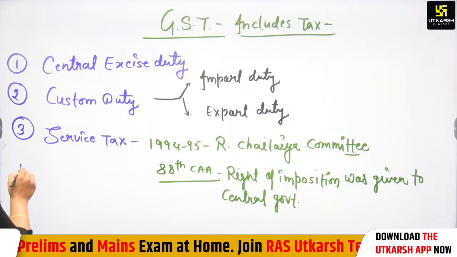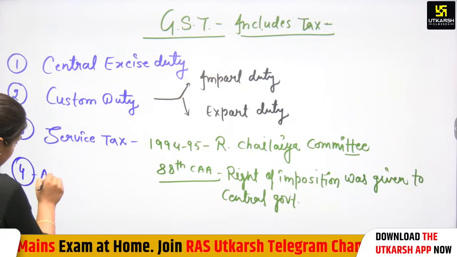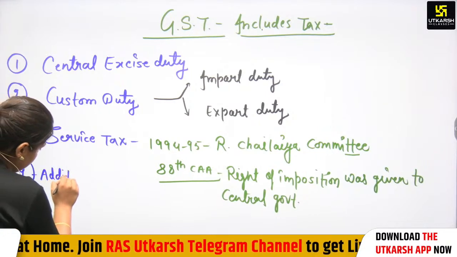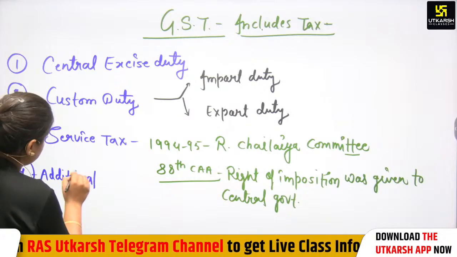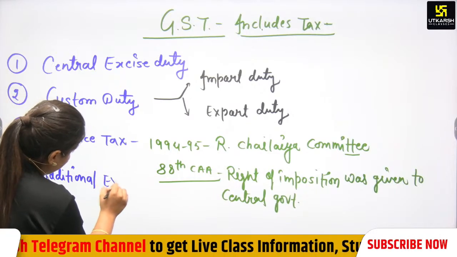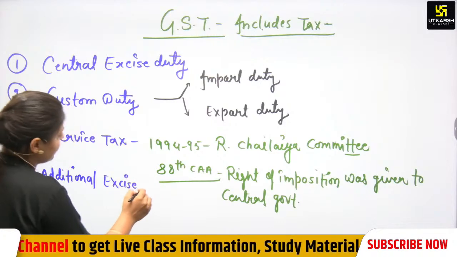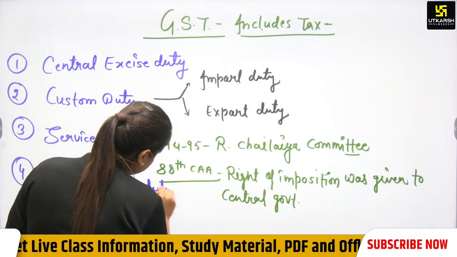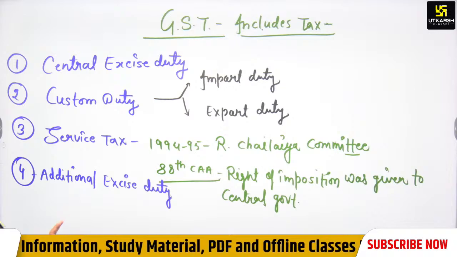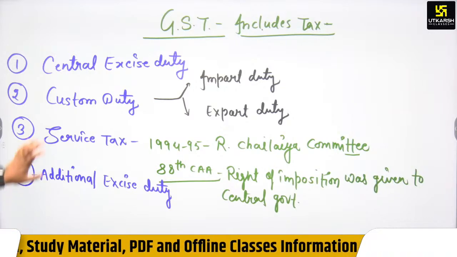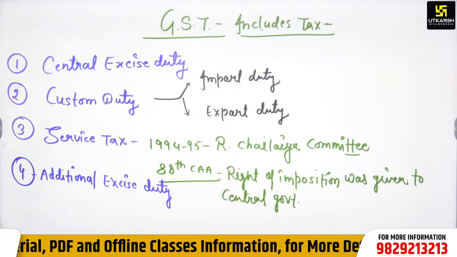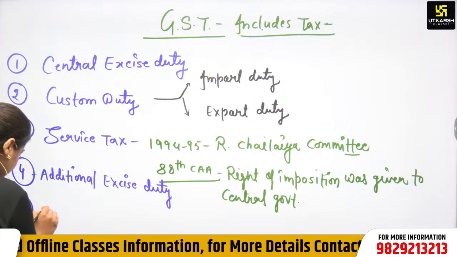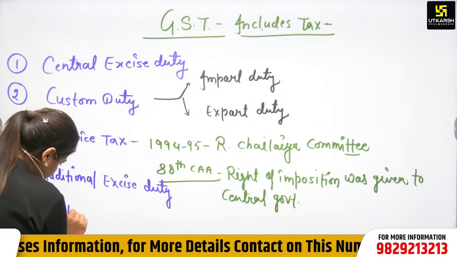Again, additional excise duty. It was also imposed by the central government. It was also included in GST. Again, surcharge and cess.